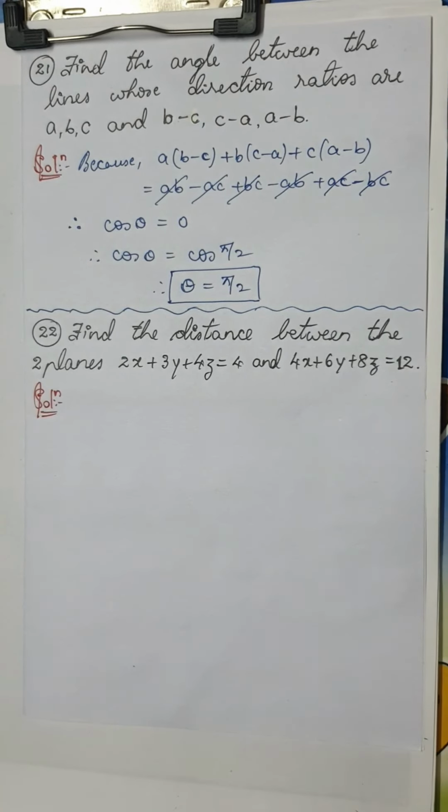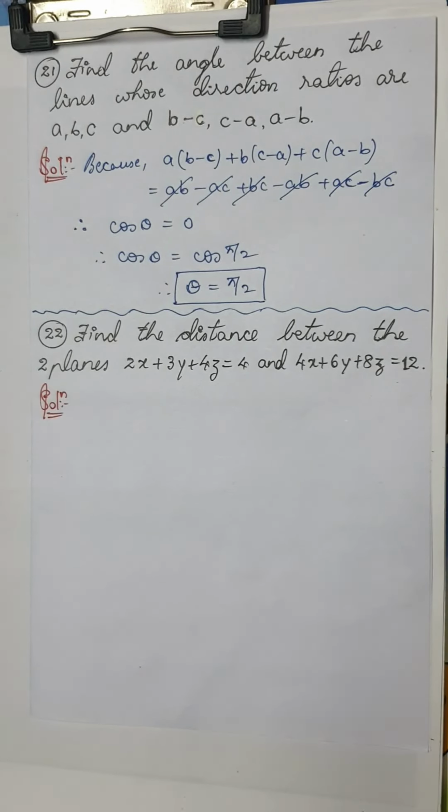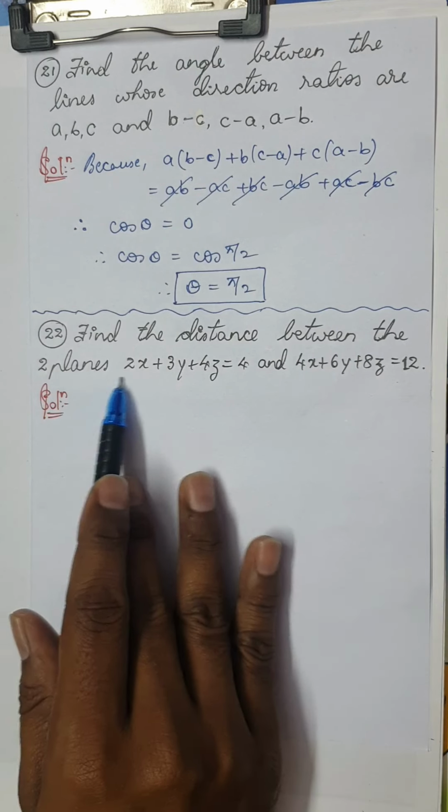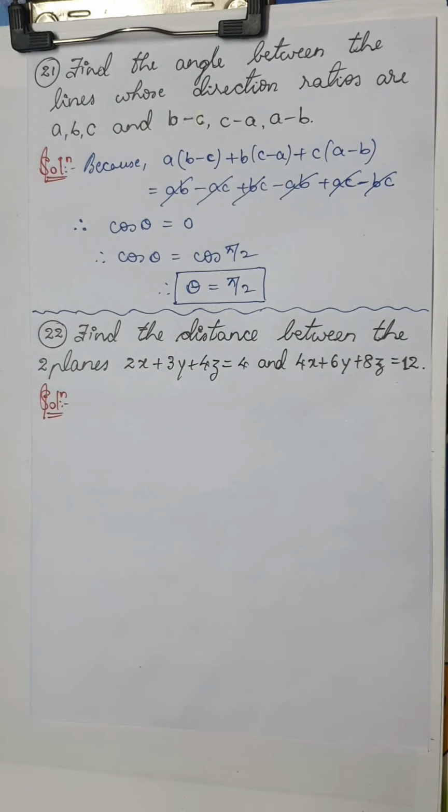If not for second PUC, you can expect such kind of questions in CET. Moving on to the next question. Find the distance between the two planes 2x plus 3y plus 4z is equal to 4 and 4x plus 6y minus 8z is equal to 12.